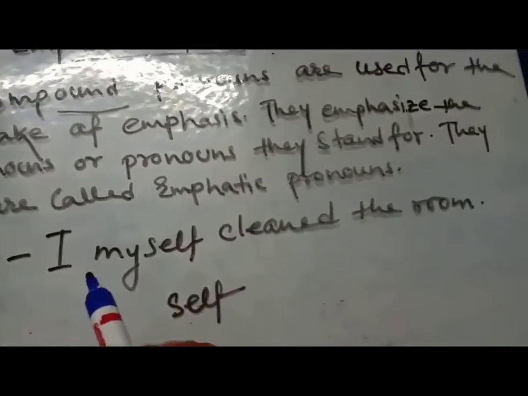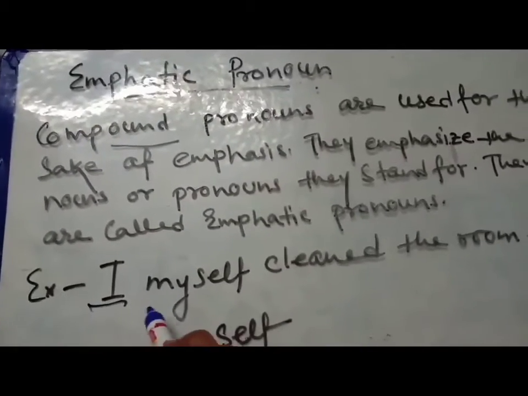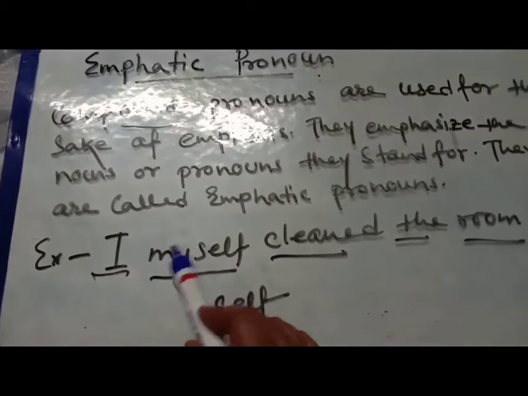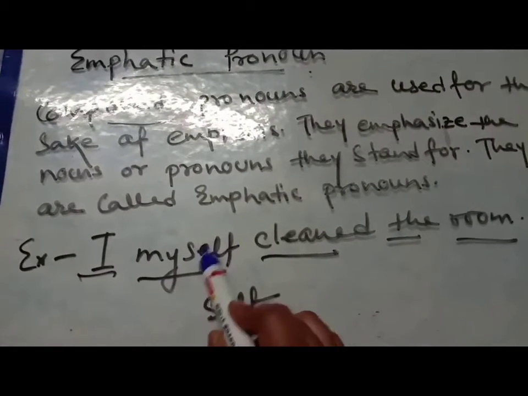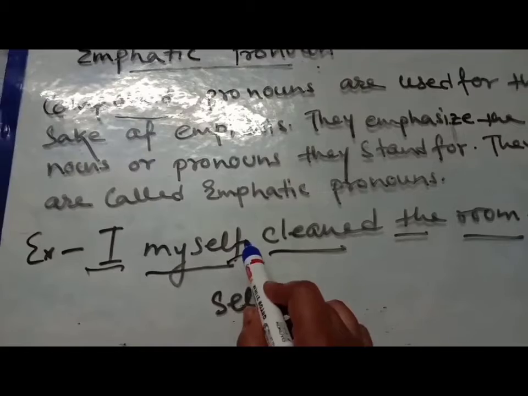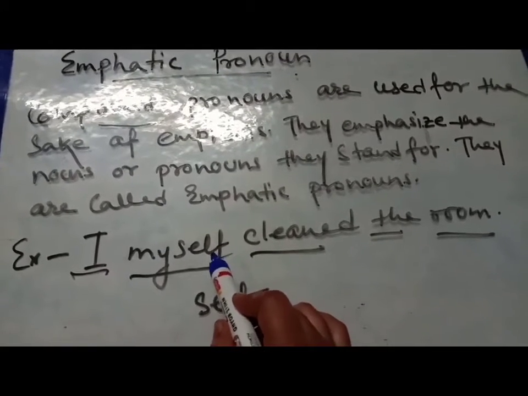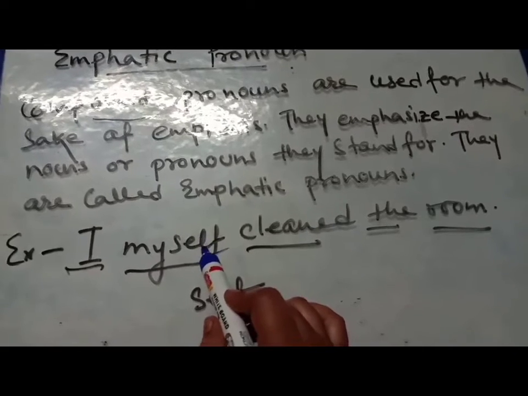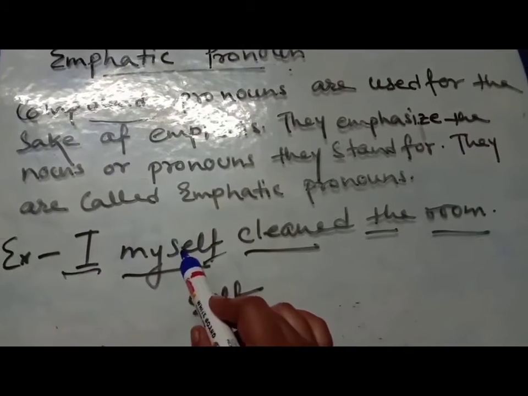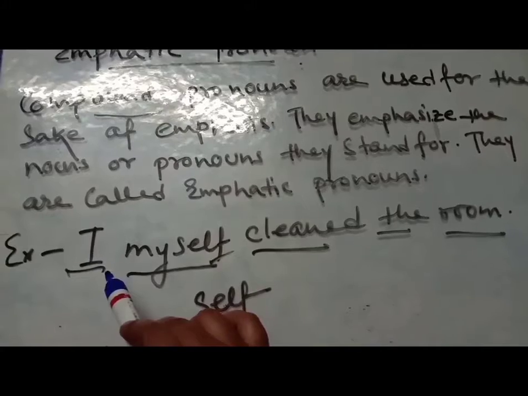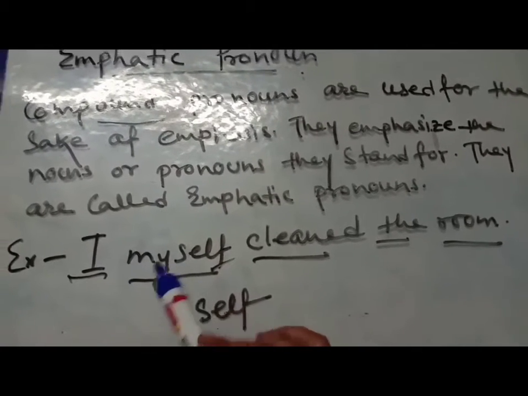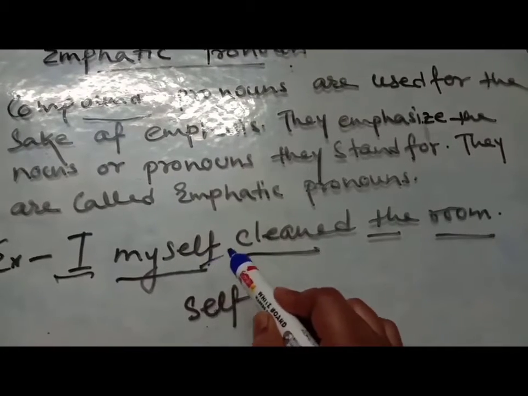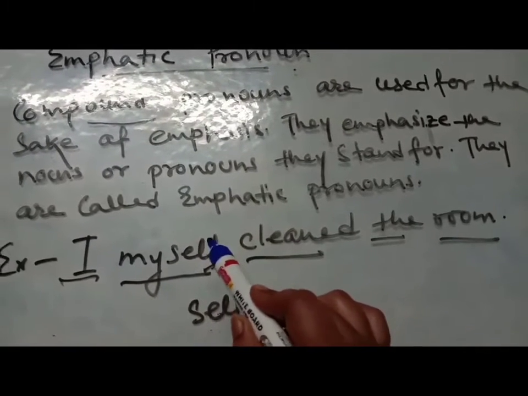Here I have written, you can see, I myself cleaned the room. So here in myself, you can see this word self. Okay, this self word reflects that it is a compound pronoun, and it is also an emphatic pronoun. How? Number one, it stands for the pronoun I. Number two, in I myself cleaned the room, you will see that emphasis will come.